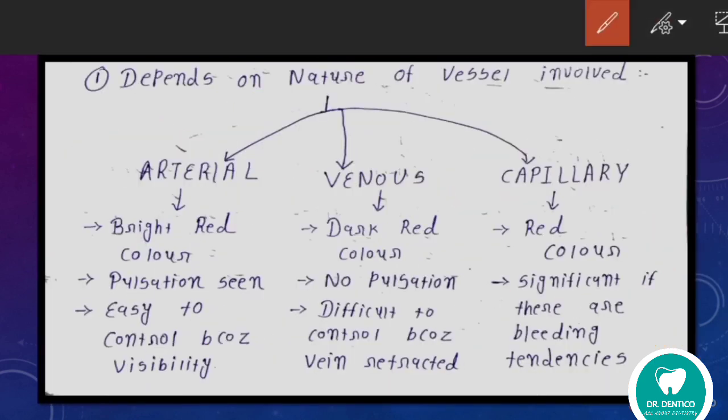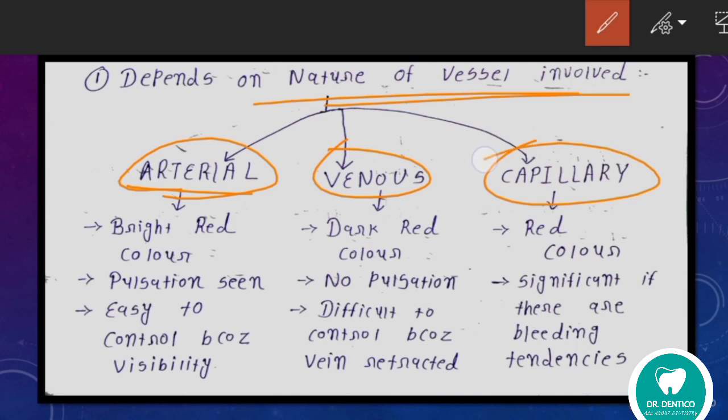Okay, so next is depends on nature of vessel involved. Mainly our vessels are artery, vein and capillary. So the hemorrhage is also arterial, venous and capillary. If hemorrhage occurs in artery, that is arterial. If hemorrhage occurs in vein, then it is venous hemorrhage. If hemorrhage occurs in capillary, then it is capillary hemorrhage.